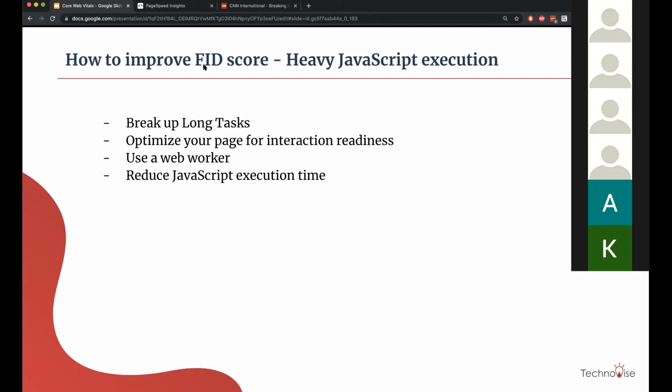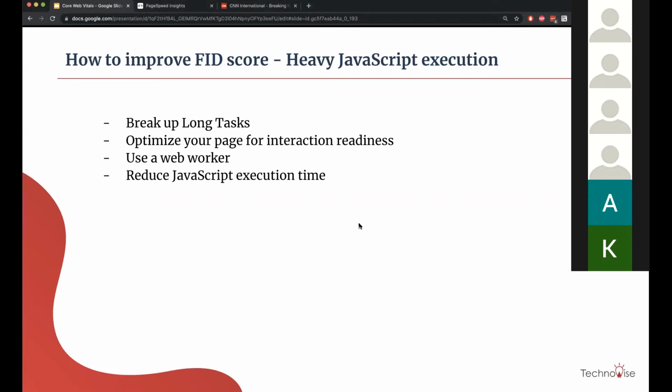Concentrating on FID here, we are trying to break up long tasks. Optimize your page for interaction readiness. So what does that actually mean? It again means reducing overall JS code size. I think this is a repeated theme here, that we should have as little JS code as possible for the above-the-fold page.